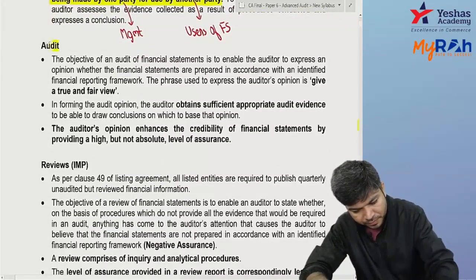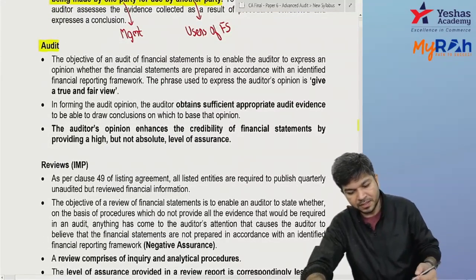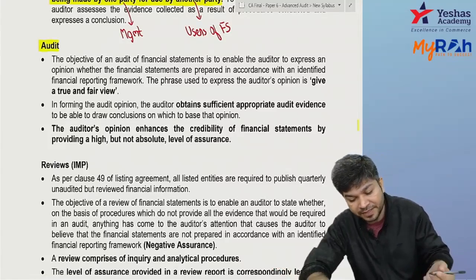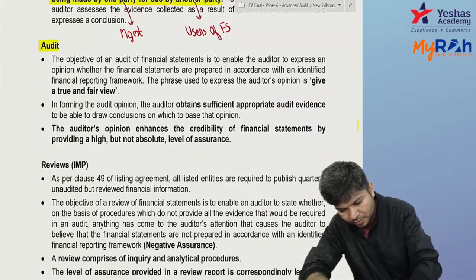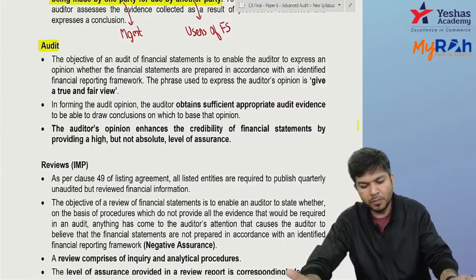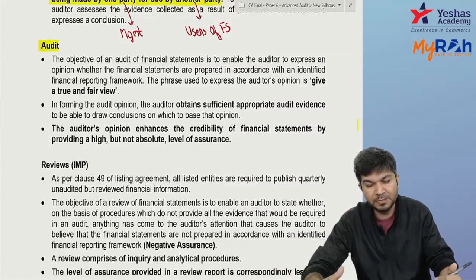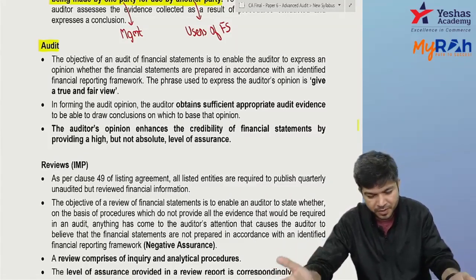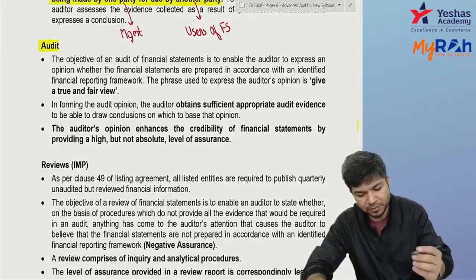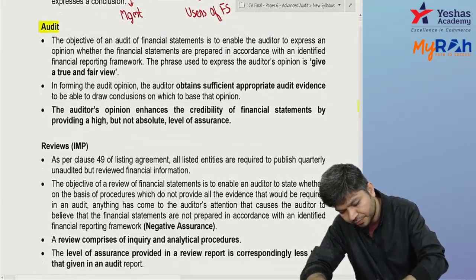Audit basically is where you give a reasonable assurance and you are required to tell whether the financial statements show a true and fair view. The auditor's opinion is to give a true and fair view. You have to obtain sufficient appropriate audit evidence. Based on that, you are required to give an opinion. And you give a high level of assurance but not absolute. That's fine. Next comes review.